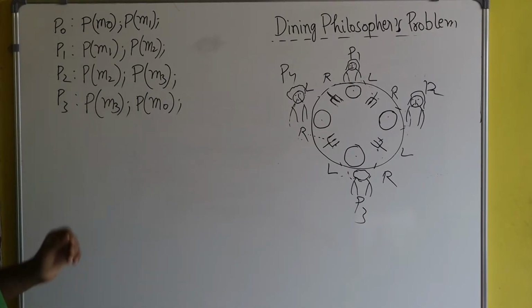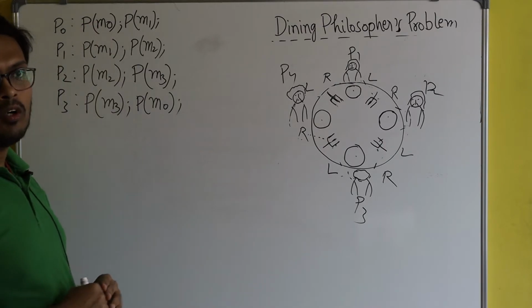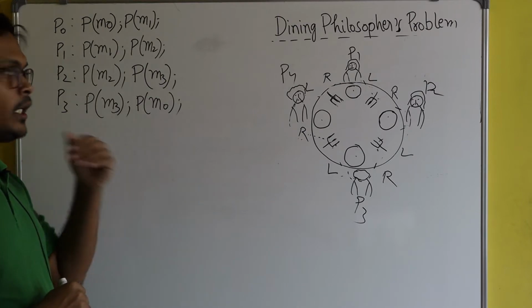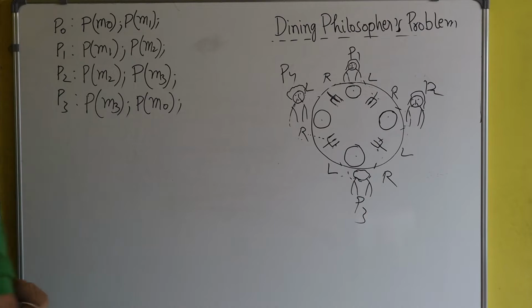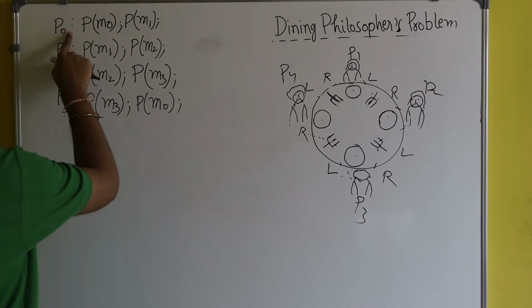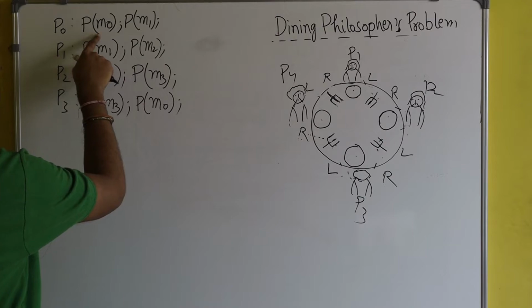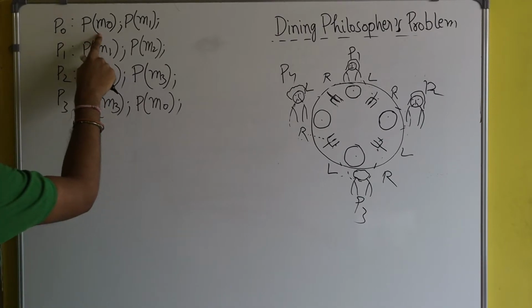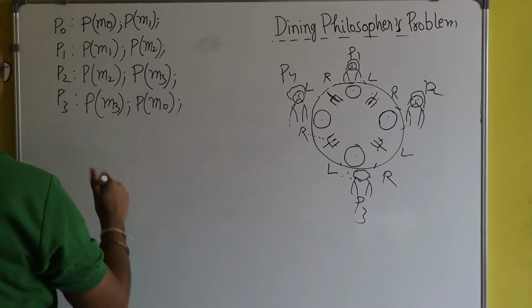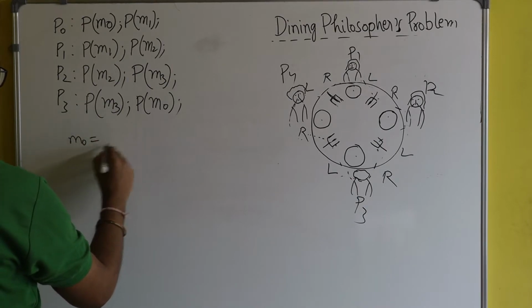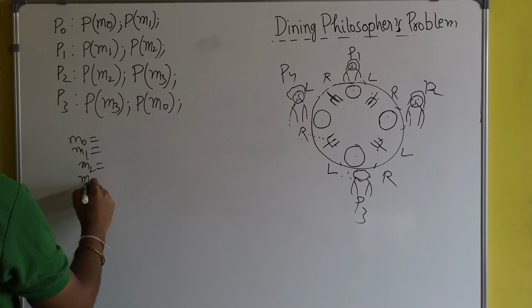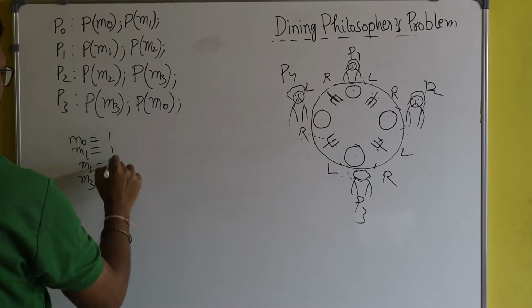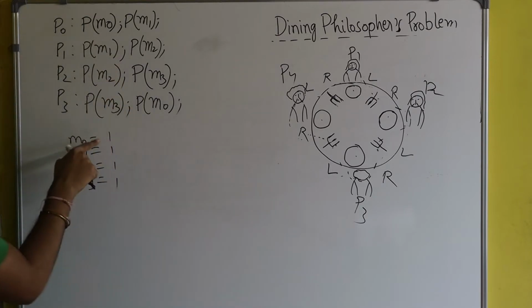Here you can see it's a clear case of deadlock. If you watch my previous video of GATE 2000, there I explained it's a clear case of deadlock. But don't worry, here I'm going to explain it again. Process P0 will try to execute wait operation on M0. The values of M0, M1, M2, M3 are all 1.